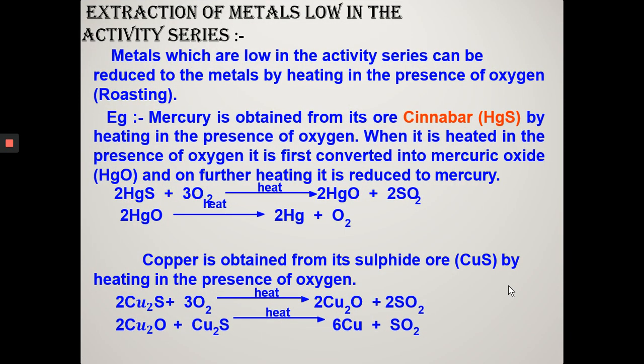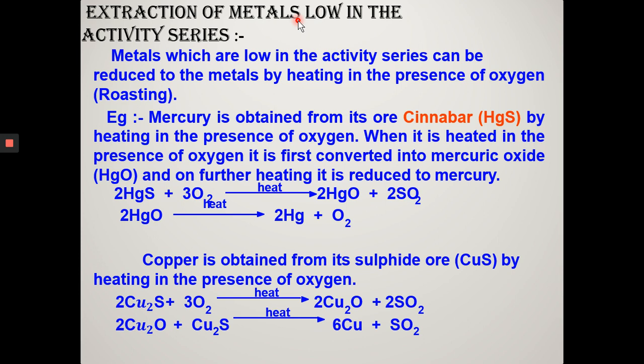Now, extraction of metal from the concentrated ore depends upon the nature of the metal and its reactivity. We will take up the extraction of metals low in the reactivity series. This includes copper, mercury, silver, platinum, gold. Low reactive metal oxides can be reduced to metal by the action of heat alone, whereas the common ores of these low reactive metals are sulfides.